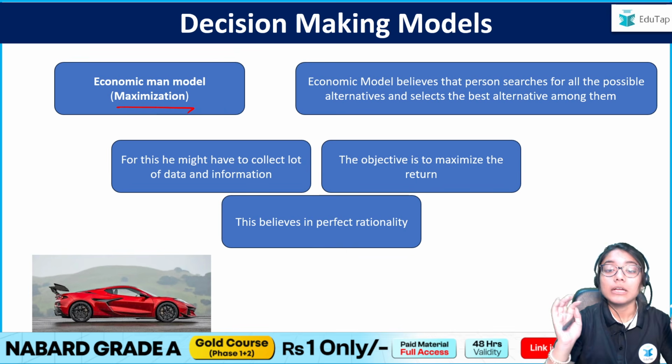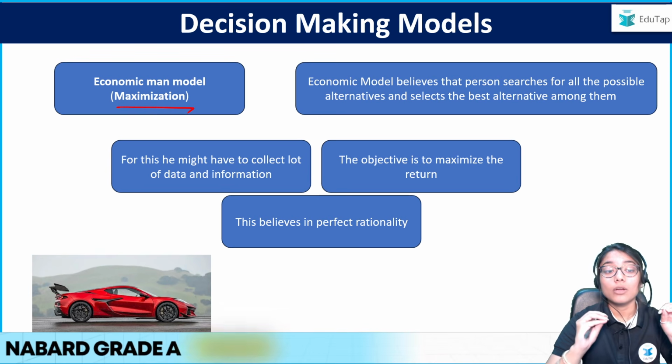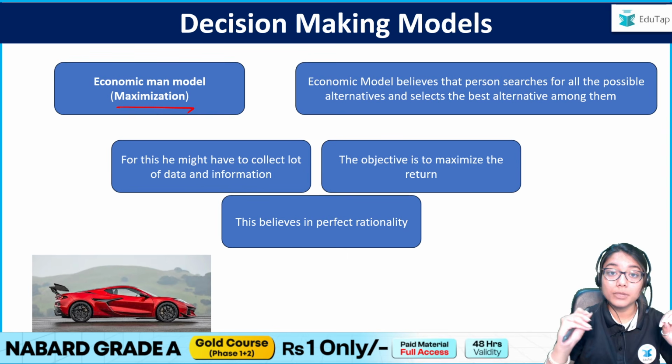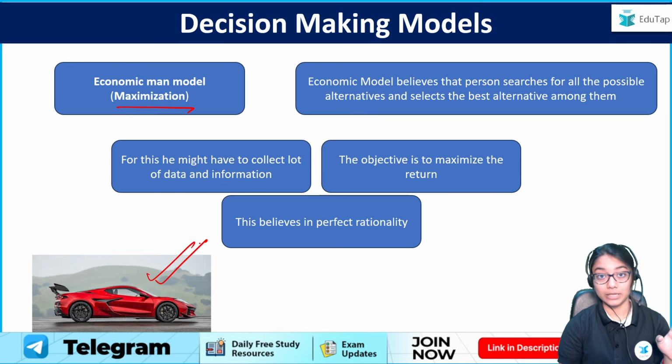Meaning what? Let's say I want to buy a car, right? As per this economic man model, I will go and buy the best possible car in the entire world, right? The car which will help me maximize my returns, right?